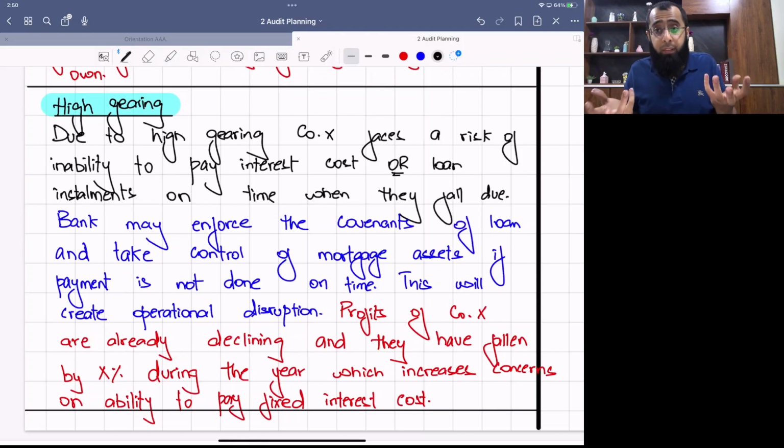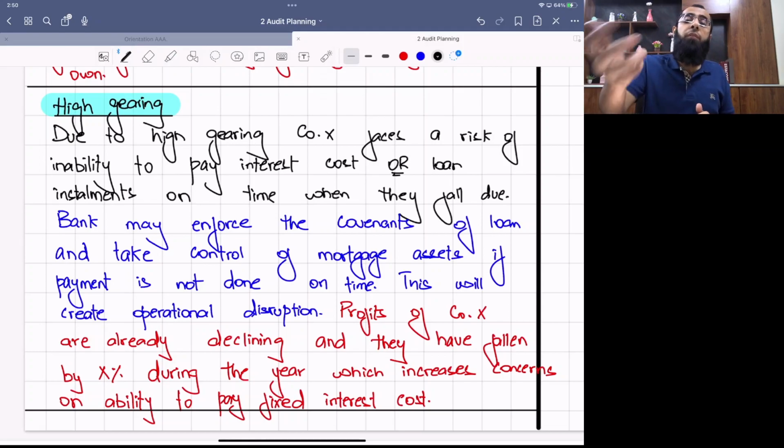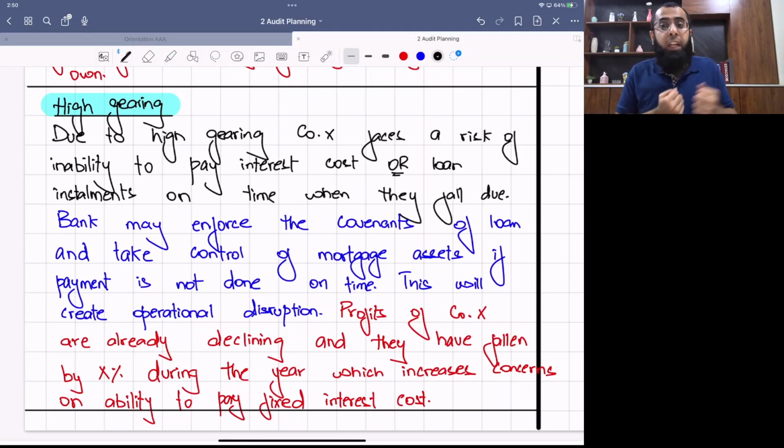That is your risk. Then impact. What happens if you don't repay the loan on time? What happens if you don't pay interest or loan installment on time? The bank will enforce the covenants, the bank will enforce the mortgages, they will take control of the assets. Your business will suffer. Comment on the scale, the evaluation comment.